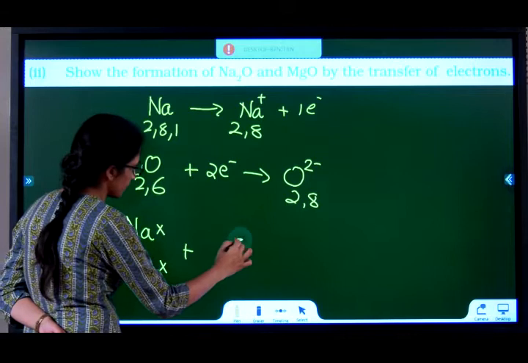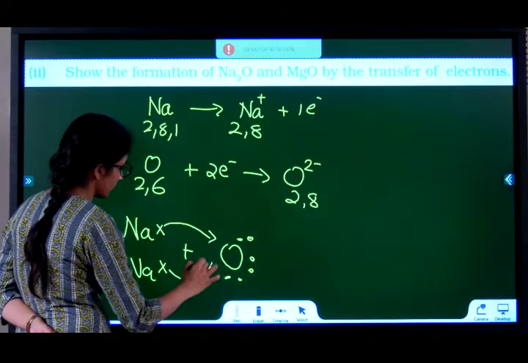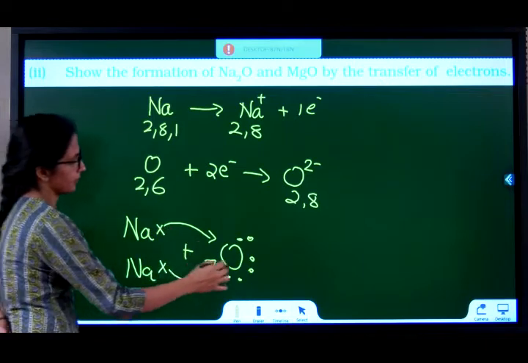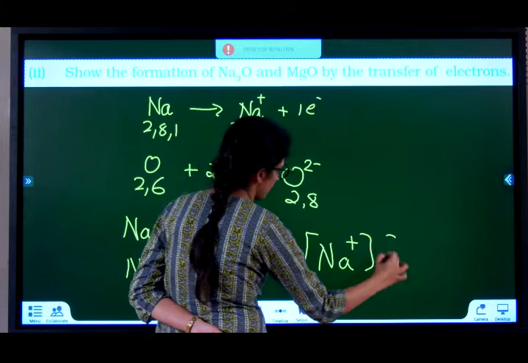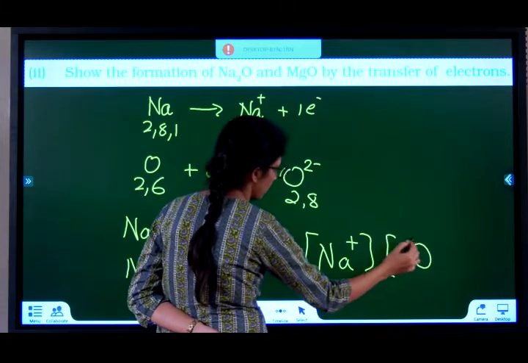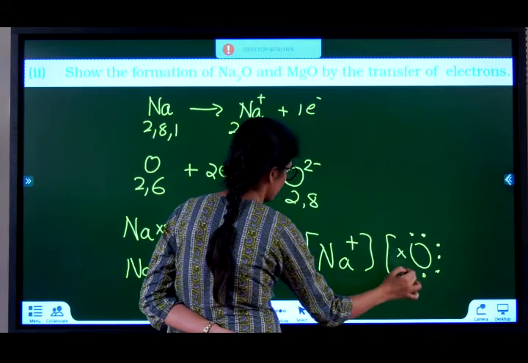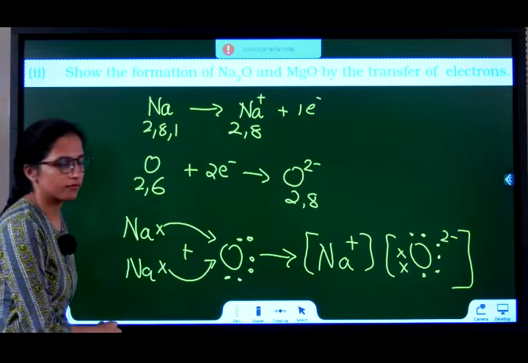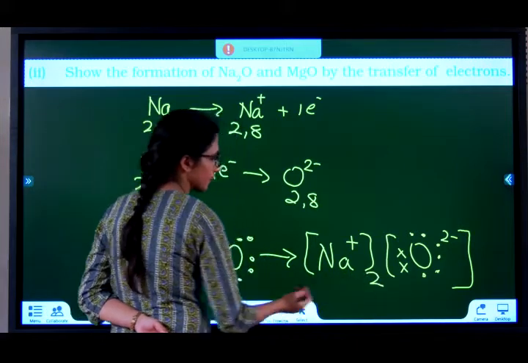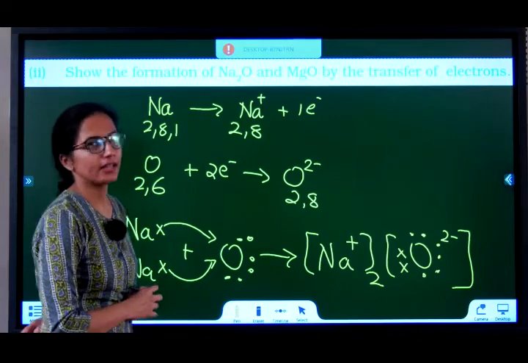This is reacting with the oxygen that has 6. This one's giving 1 electron, this one's giving the other. So, it becomes Na plus along with that O. It has 6 of its own, 2 from Na, charge 2 minus. There are 2 sodiums involved, so Na plus will be here 2. Now, going ahead with MgO.